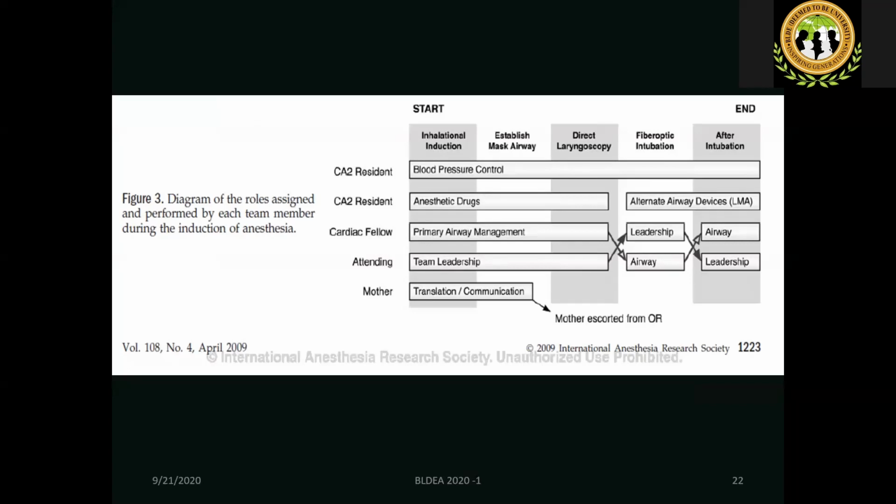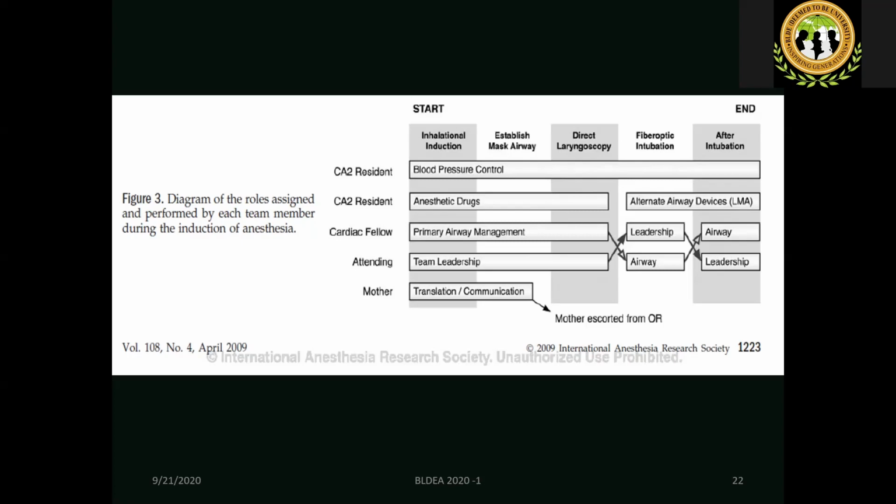If you see that closely, there were two residents, CA2 and CA2. Their responsibility was, one monitoring, the other in charge of the anesthetic drugs and the device during fiber optic intubation and after. Then the cardiac fellow anesthesiologist who saw the patient was included.